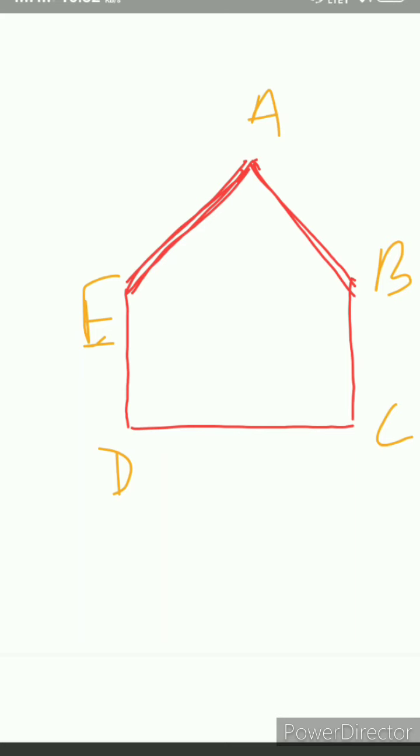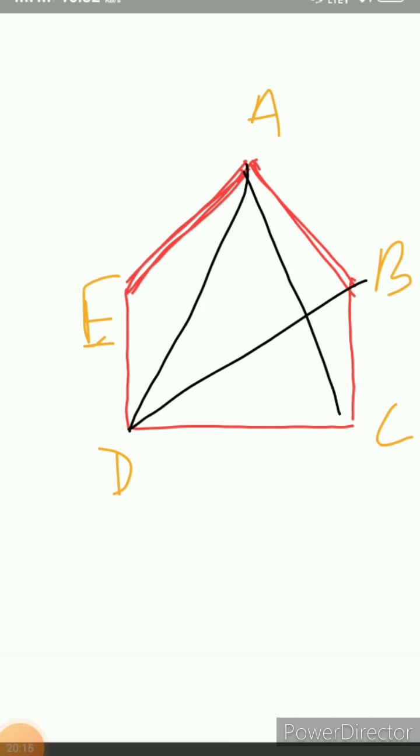Now let's draw the diagonals. That is my first diagonal AD, second AC, third DB, fourth CE, and the last one, fifth is EB. So that is your pentagon, and these 5 are the diagonals of this pentagon.